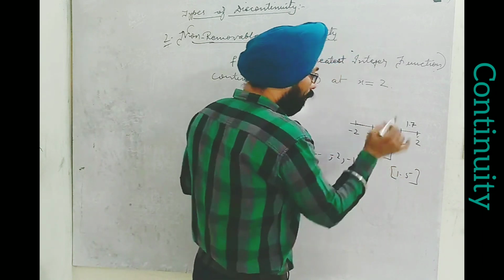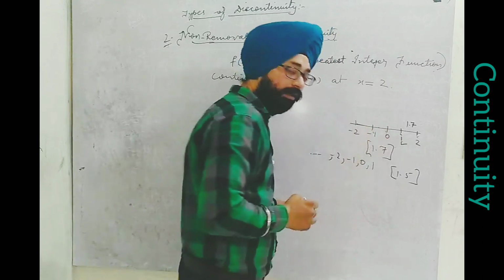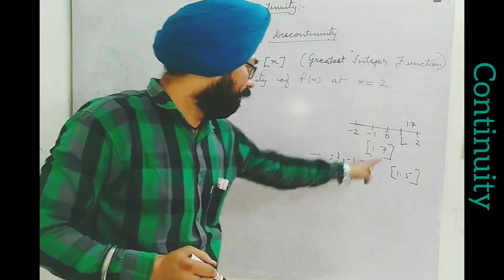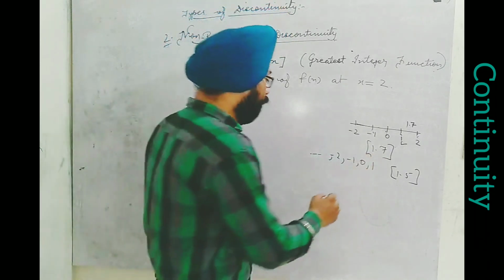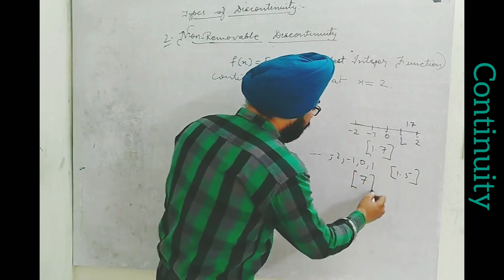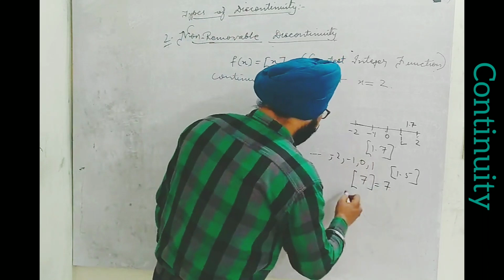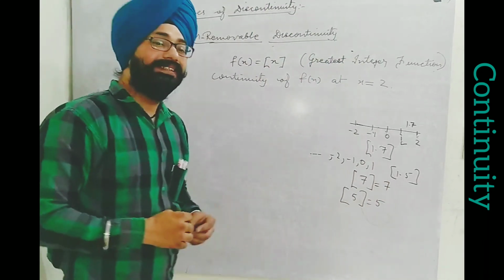All numbers which lie between -1 and 0, greatest integer will be -1. This means greatest integer always lies on the left hand side of the value given. But suppose this is an integer. I want to find the greatest integer of some integral value, like greatest integer of 5. The integer itself is always the result. This will be 5. So this is the basic definition.